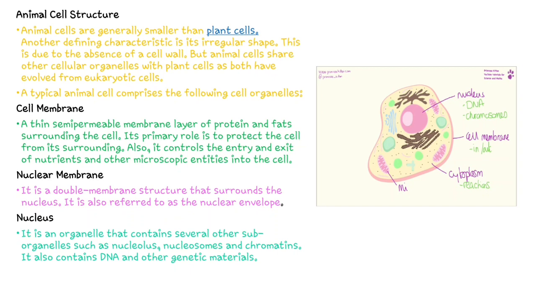So nucleus is called the controller or the head of the cell. It is an organelle that contains several other suborganelles such as nucleolus, nucleosomes, chromatins, etc. It also contains DNA and other genetic material. So overall, this nucleus contains all the material that has to be passed from one generation to another generation. So it has to be well protected, and also it controls the whole cell.